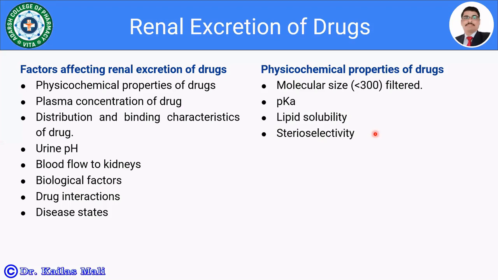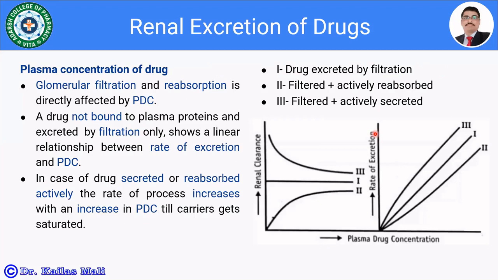Let us move towards the plasma concentration of the drug. Plasma concentration of the drug is going to alter the excretion of the drug, that is, the glomerular filtration as well as the reabsorption. It is directly affected by the plasma drug concentration.